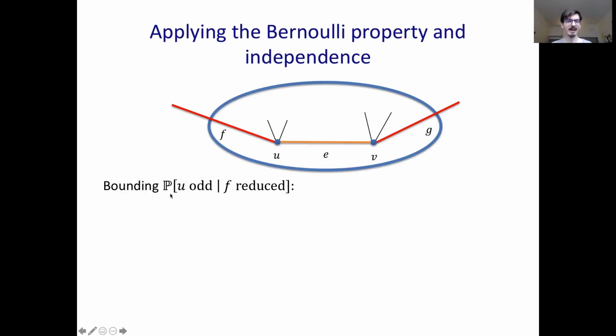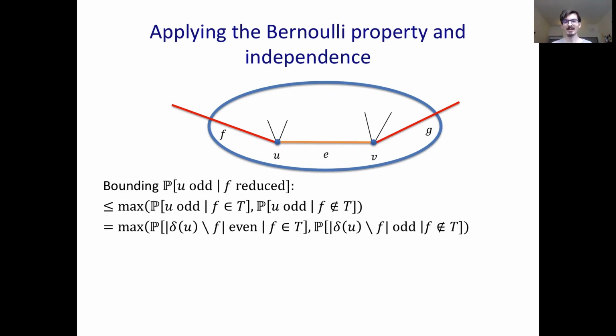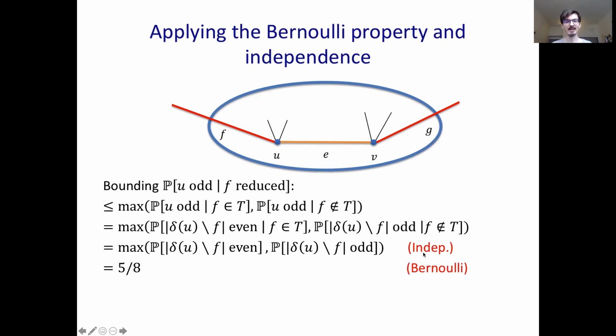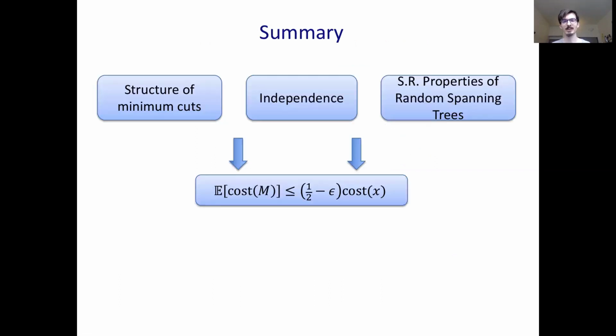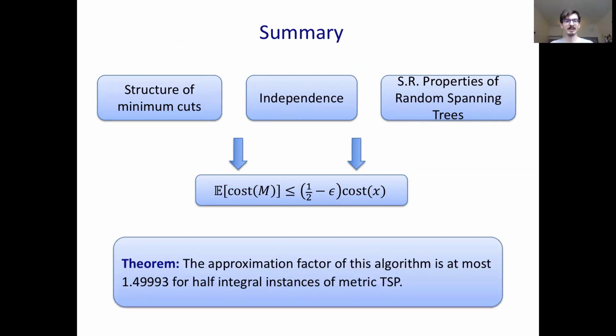And now we can bound the probability that U is odd given that F is reduced. And I won't go through this due to time, but feel free to pause the slide and work through it. It follows from independence of F from E and any event inside of this blue cut and this Bernoulli fact that I just said. So to summarize, we use the structure of minimum cuts, the independence properties of our algorithm, and the properties of strongly Rayleigh distributions to bound the expected cost of each edge in the matching LP below 1/4, yielding a better than 3/2 approximation for half integral instances.